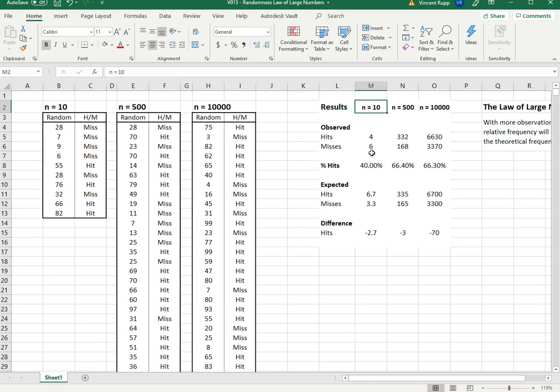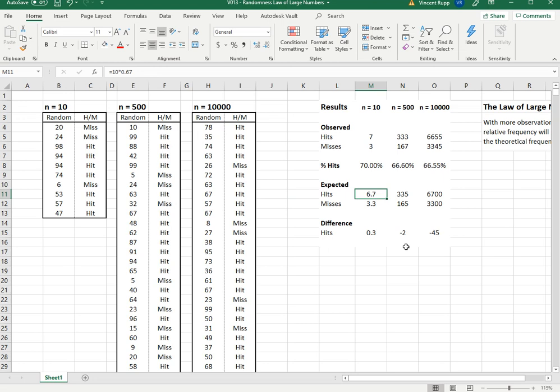For n equals 10, with these random numbers, we hit 4 times and missed 6. So that's only a 40% hit rate, which is very, very different than the 67% that we were supposed to get. And then here I put some expected calculations. If 67% of the time you hit and you try 10 times, then you expect to hit 6.7 times. Of course, that's a decimal number, but those are fine in math in a lot of situations. You can't really hit 6.7 times out of 10 trials, but for the math, it's fine to use decimals. And similarly, you'd expect to get 3.3 misses.